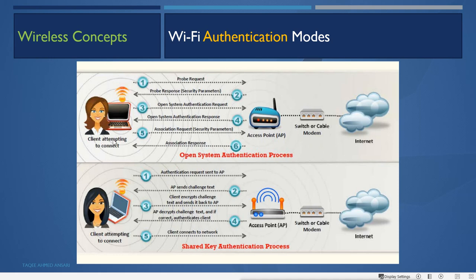And then what will the client device do? It will send the association request with the security parameters, whatever they are, open system parameters. In response, the access point sends the association response and says that you are authenticated, you are connected. And this AP is connected to the switch or modem, and through the switch or modem it is connected to the internet. So this client will connect to the internet through the wireless access point.